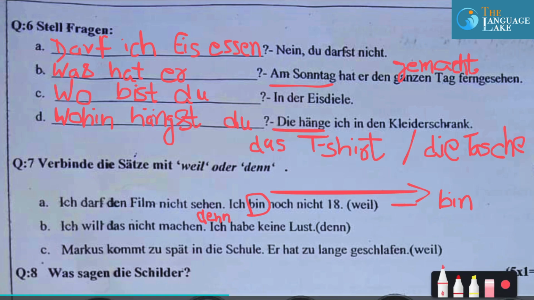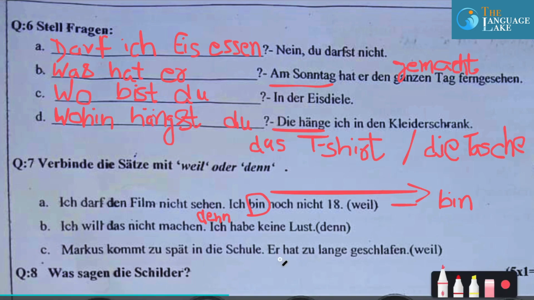Third one, Markus kommt zu spät in die Schule. Zu spät, very late in the school. And what is the reason why he came so late? Hat so lange geschlafen. So lange geschlafen, slept a lot. Schlafen, Partizip 2 is geschlafen.